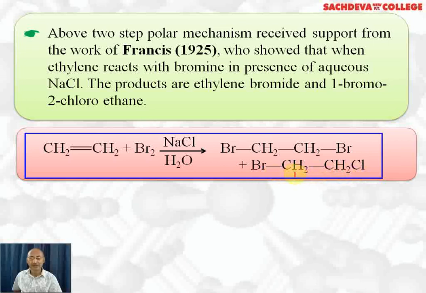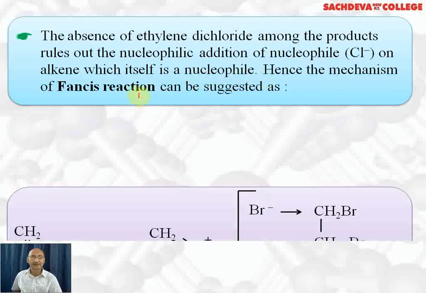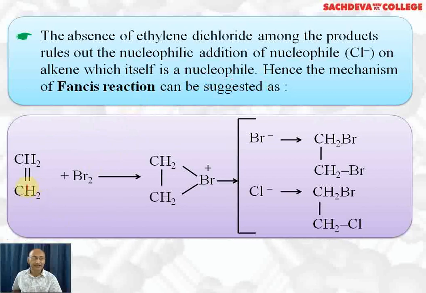There are two halogens, bromine and chlorine, and they are named alphabetically, so I have called it 1-bromo-2-chloroethane. The absence of ethylene dichloride among the products rules out the direct nucleophilic addition of Cl minus on the alkene, which itself is a nucleophile. Hence, the mechanism of the Francis reaction can be suggested as follows: the ethylene molecule reacts with Br2, and Br positive gets attached to the pi electron cloud.